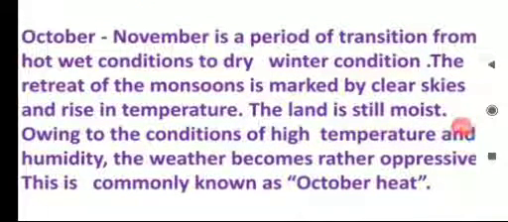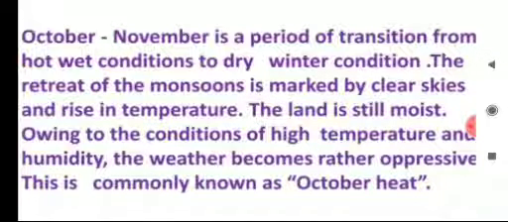Children, in the months of October and November, there is a transformation or transition. The hot wet conditions change to dry winter conditions, and during this period skies are clear and a rise in temperature is experienced. This period is called retreat of the monsoons.